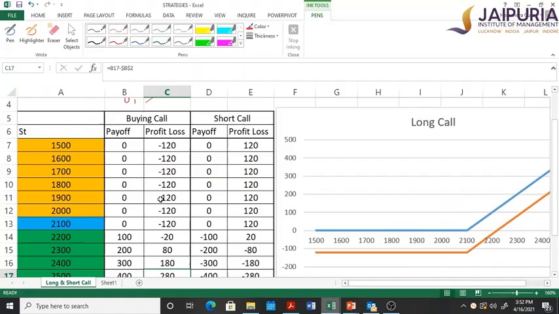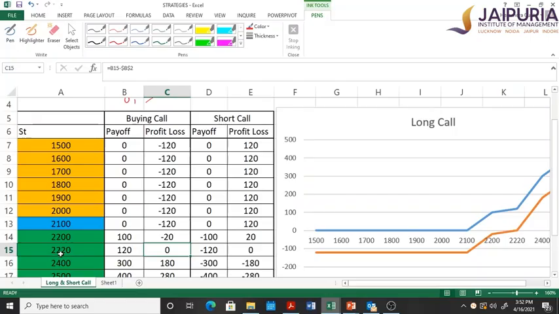You can see here, till the 2100 rupees level, his loss is minus 120. At 2200 rupees, the loss is minus 20 rupees. Now if I just change it, for the benefit of understanding, you will see the loss has become 0. This number is referred to as the break even point. At 2220, this is the break even point. So for a buyer of a call option to start making money, the stock price must go above 2220.